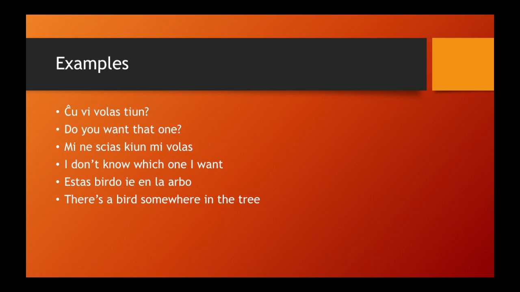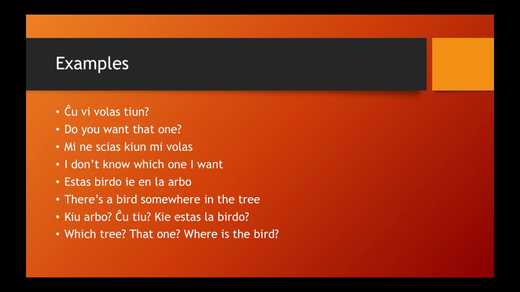Estas birdo ie en la arbo. There's a bird somewhere in the tree. Kiu arbo? Which tree? Ĉu tiu? That one? Kie estas la birdo? Where is the bird? So here, even though in English you say what tree, and you might think you should say kio arbo, you have to use the U ending. If you have a what plus a noun, or some plus a noun, or that plus a noun, you have to use the U ending. So it will either be kiu arbo, tiu arbo, iu arbo. It has to have the U.